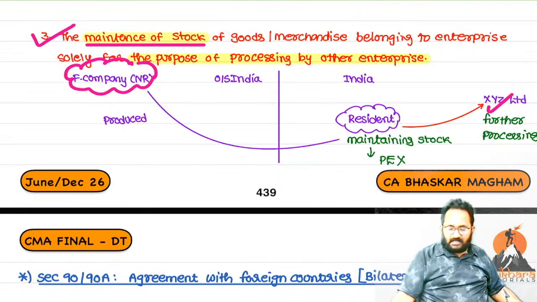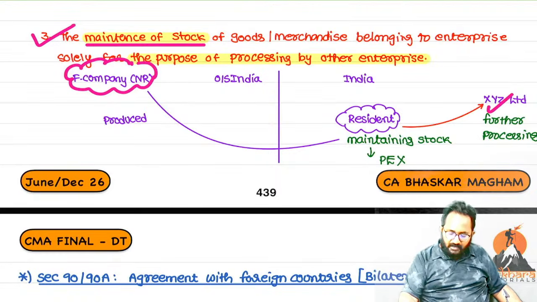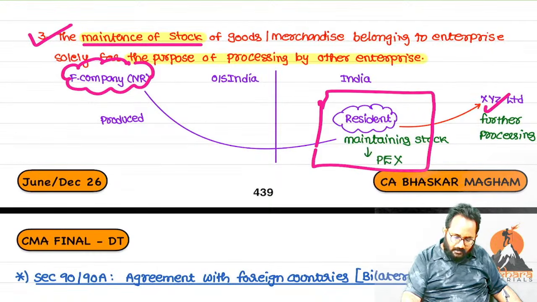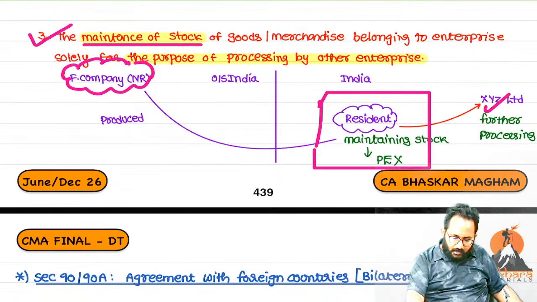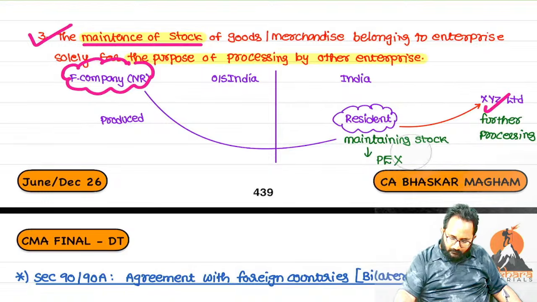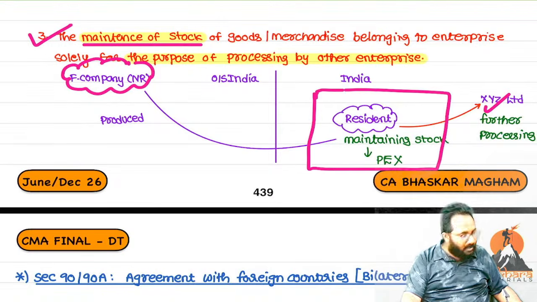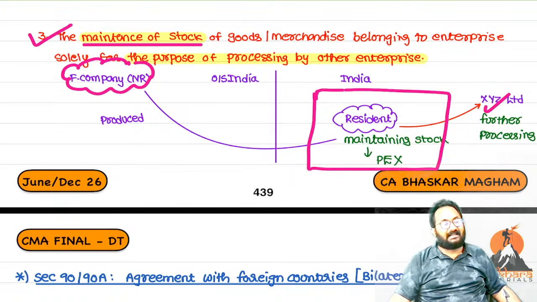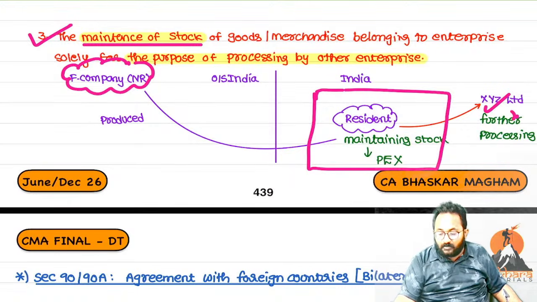But they are not maintaining the stock. In India, we are using the one person. For what purpose is he maintaining the stock? For storage or display? No. For what purpose is maintaining of a stock? For further processing of what?